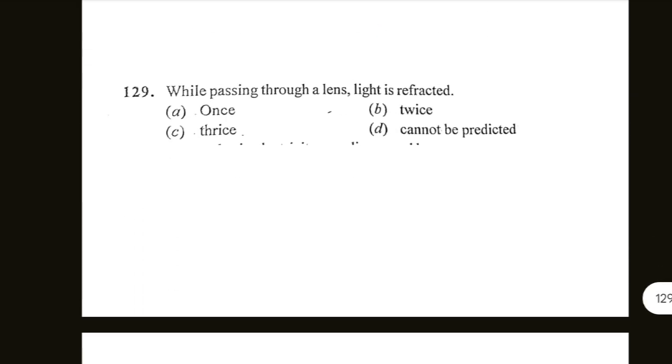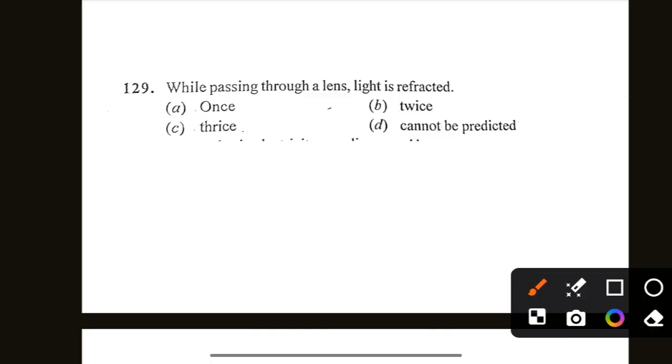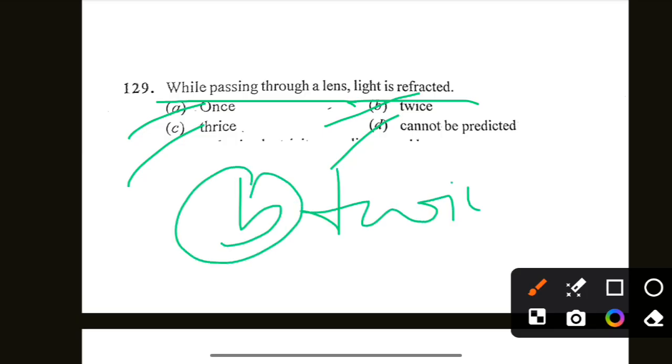Next is while passing through a lens, light is refracted once, twice, thrice, cannot be predicted. So while passing through a lens, light is refracted twice. Option B is correct. While passing through a lens, light is refracted twice.